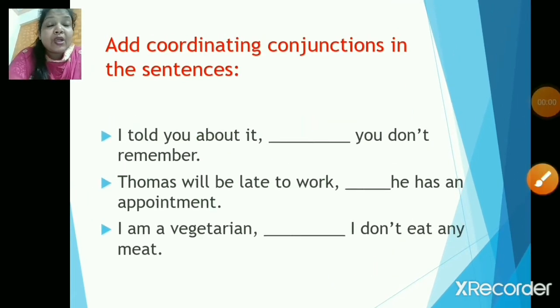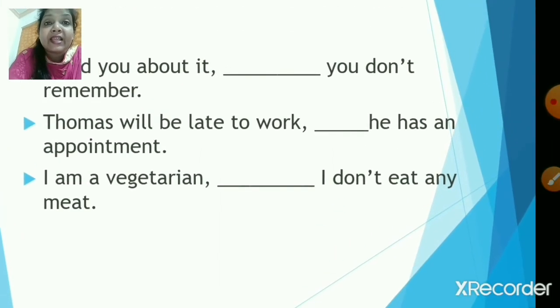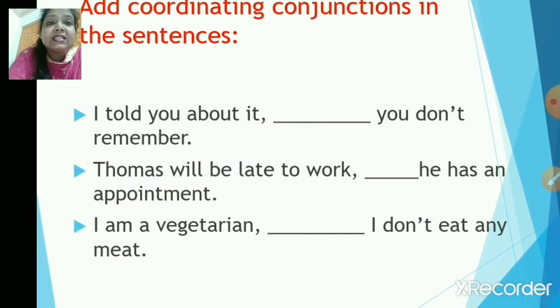Alright, so now we are going to do a coordinating conjunction activity. So make sure that you write the answer in your notebook, children. Add coordinating conjunctions in the sentence. Now let me see how many of you are going to give the correct answer. The first sentence is, I told you about it dash you don't remember. Okay, I repeat, I told you about it dash you don't remember. Okay, write down the answer now.